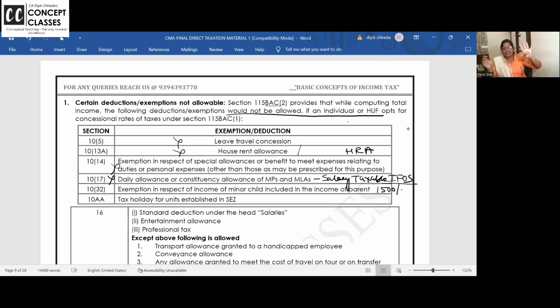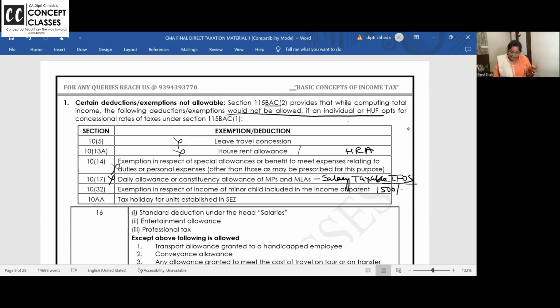3 children, 4 children. Can we divide? I'm not having 4 children, I have only one son. Listen to me. 4 children, can we divide? 2, I will tax in my return; 2, you tax in your return. How will that work? No. We have a topic called clubbing of income. And it says, it's very harsh. It says, whichever parent has the higher income, all the children's income will be clubbed in his hands for the first year, and then every year in his hands. So we were 4 real sisters. All our income used to be clubbed in the hands of my father because he was earning more.